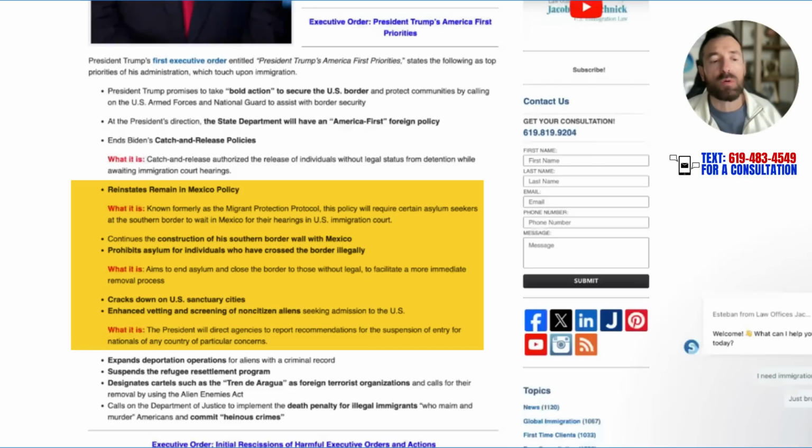Remain in Mexico is known formally as the Migrant Protection Protocols. This policy will require certain asylum seekers at the border to wait in Mexico for their asylum hearing, which is going to create more backlogs, and it's going to be dangerous for those applicants to wait for their hearings abroad.